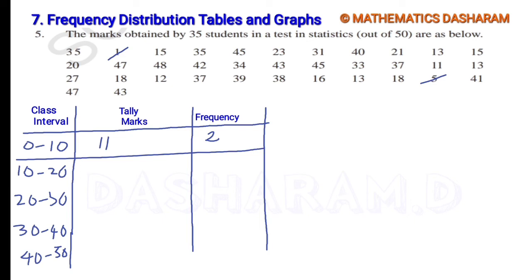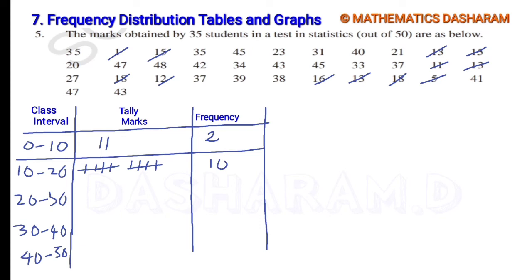Next one, 10 to 20. 10 to 20 means 10 to 19.9. Here 1, 2, 3, 4, 5, 6, 7, 8, 9, 10. So 1, 2, 3, 4, 5, and 1, 2, 3, 4, 5.